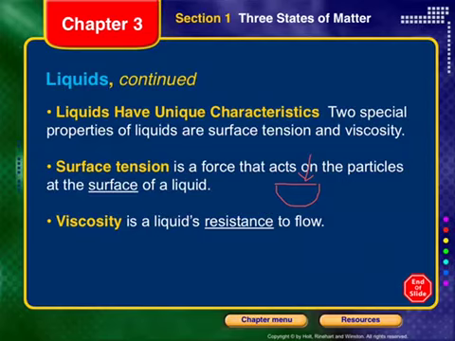When we talk about viscosity, which is the second characteristic, this is how resistant a liquid is to flow. So some liquids are more viscous than other liquids. Some liquids, I don't want to use the term thick, but they kind of flow.